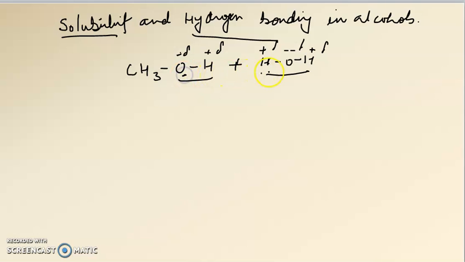This oxygen can attract this hydrogen, so we write it like this. This hydrogen can form a hydrogen bond with a water molecule. Similarly, this oxygen can form a hydrogen bond with some other water molecule.